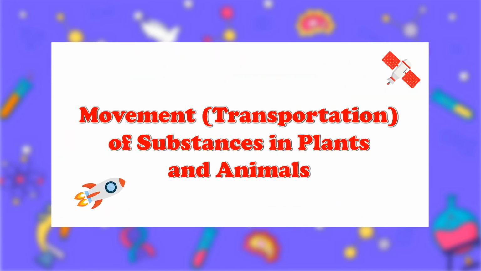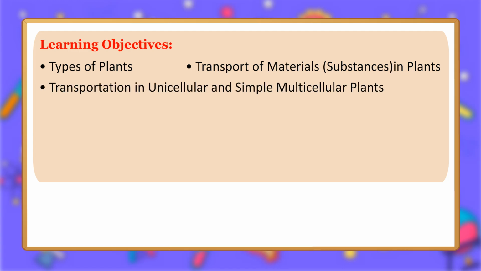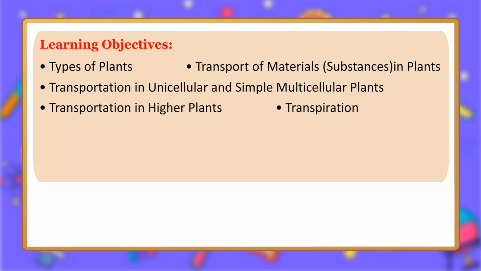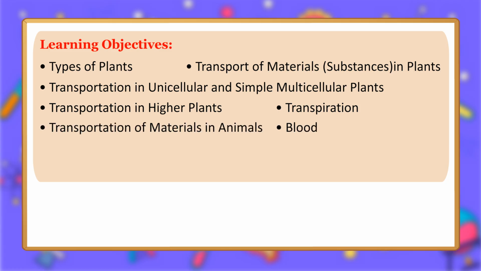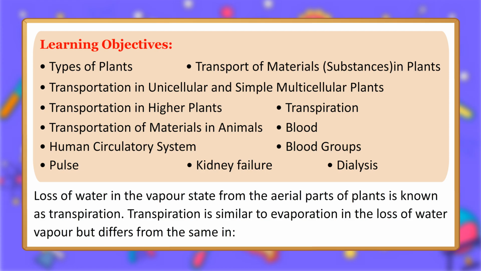Movement, transportation of substances in plants and animals. Learning objectives. Types of plants. Transport of materials, substances in plants. Transportation in unicellular and simple multicellular plants. Transportation in higher plants. Transpiration. Transportation of materials in animals. Blood. Human circulatory system. Blood groups. Pulse. Kidney failure. Dialysis. Loss of water in the vapor state from the aerial parts of plants is known as